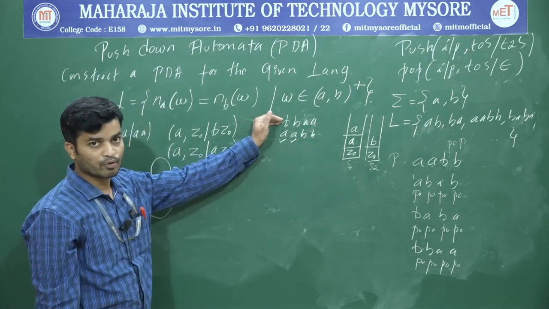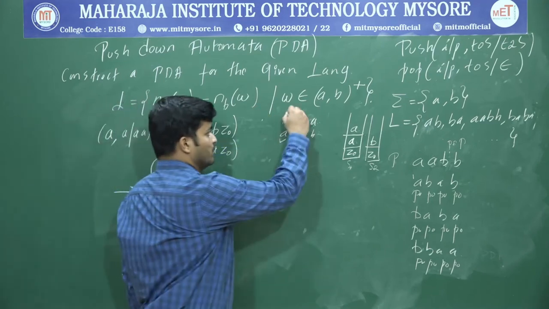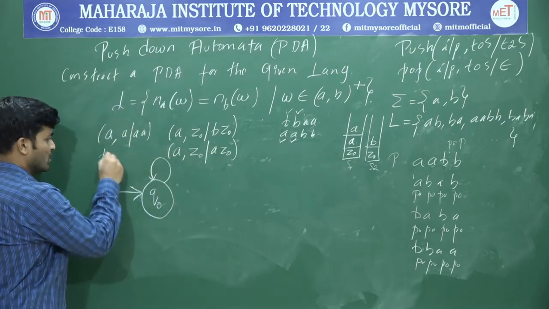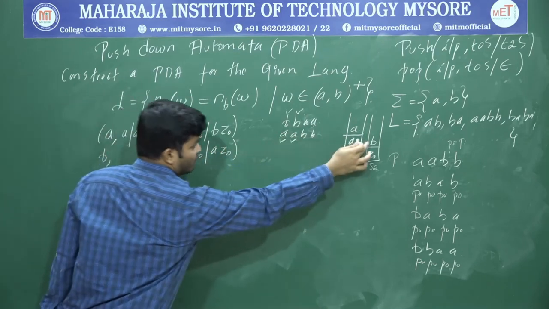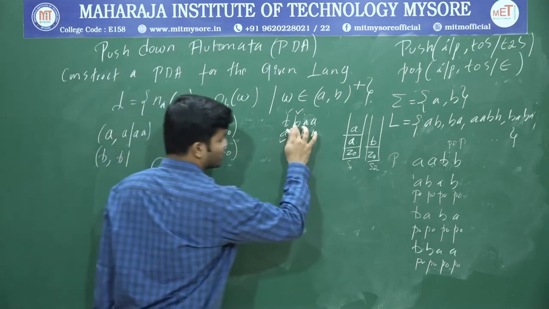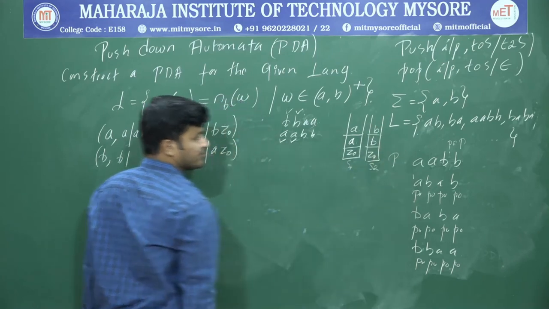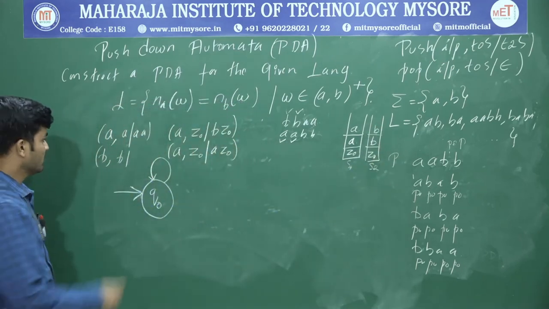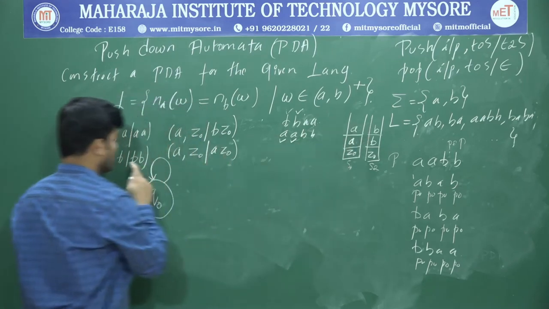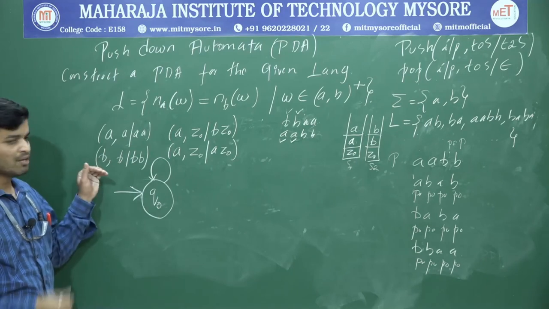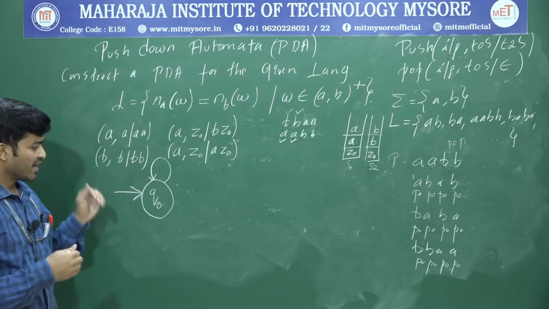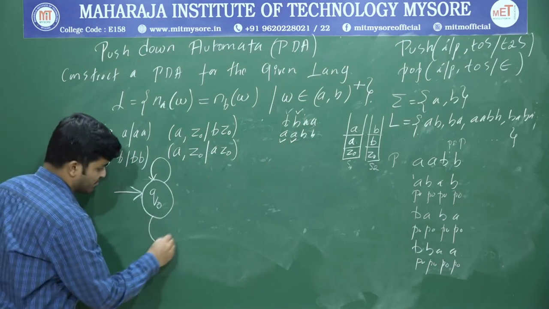Now assume this is my input. Now again what I got is B. If I got the same symbol, what's the logic? If the input is B and top of the stack is also B, what operation is supposed to be performed? Push this one into top of the stack. So you'll get top two symbol B B. Now if you get any number of same symbols, it will perform push operation. So now if I get a different symbol...